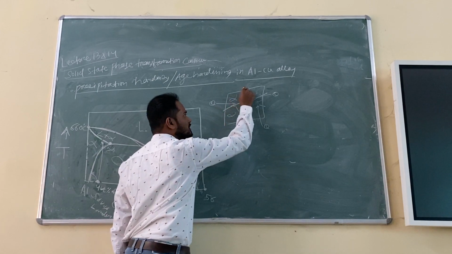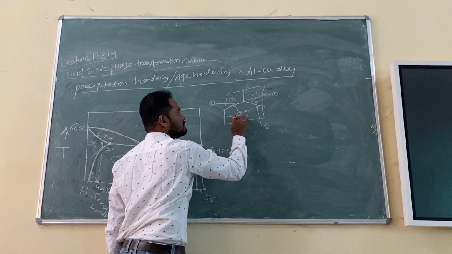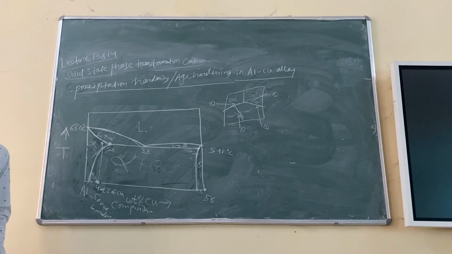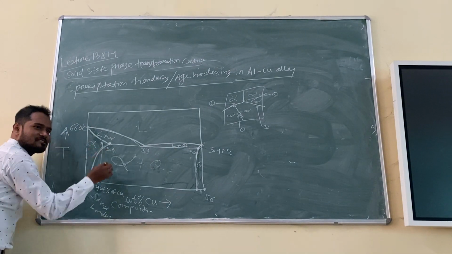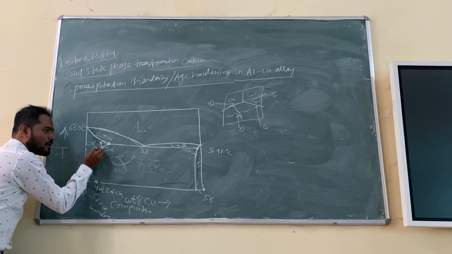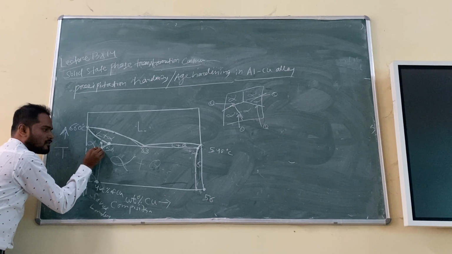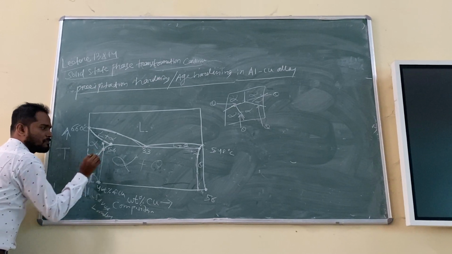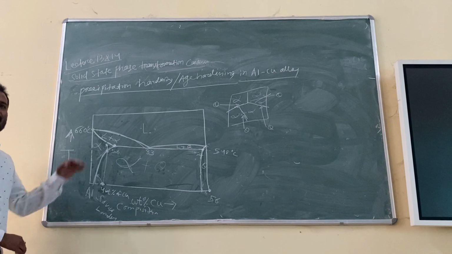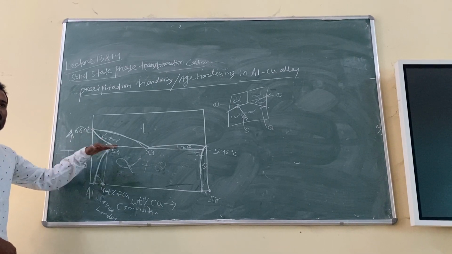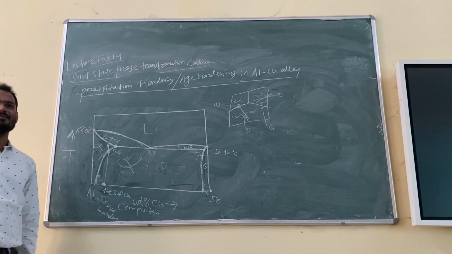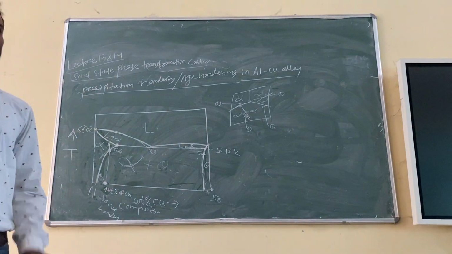So there will be no precipitate. This is the situation now. But again, if you decrease the temperature and move to this point on the solvus line, suppose at this temperature, what will happen? Alpha will become alpha plus theta. You understood the point?